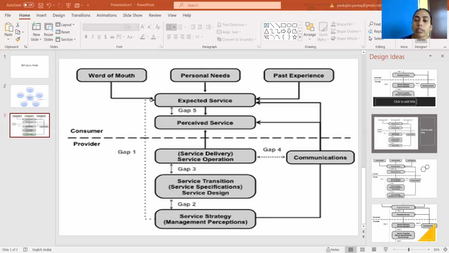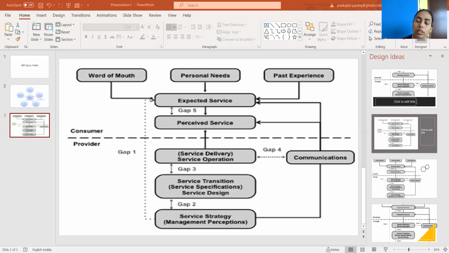Which in turn depends on the nature of gaps associated with marketing, design and delivery of services. So gap 5 is the product of gaps 1, 2, 3 and 4. If these 4 areas are not lacking, then gap 5 is automatically eliminated, because it is related to the customer.